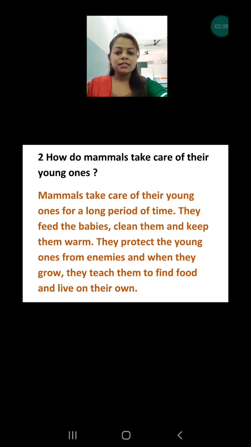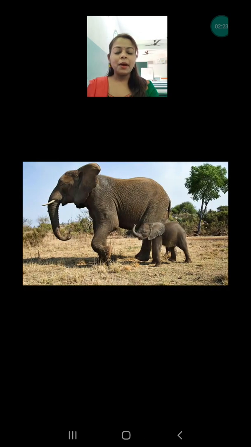Question number 2 is asking, how do mammals take care of their young ones? Obviously, some animals leave their eggs or their babies and never come back, but this is not done by mammals. Mammals always take care of their babies till they become independent.